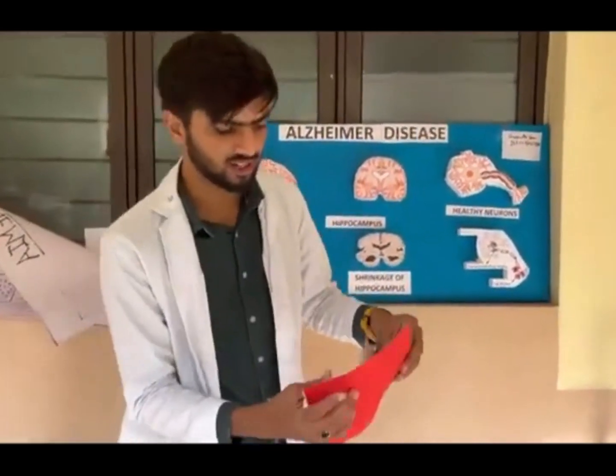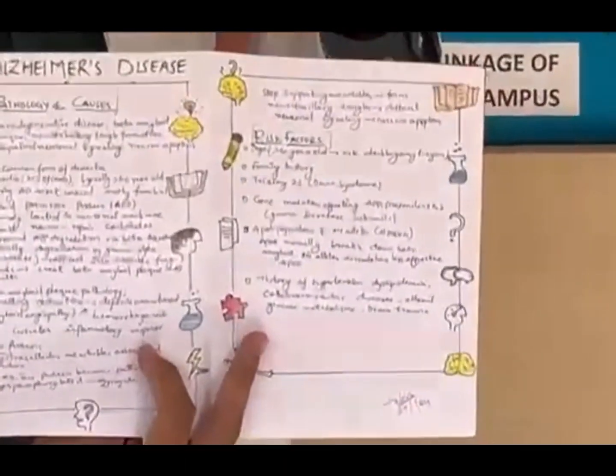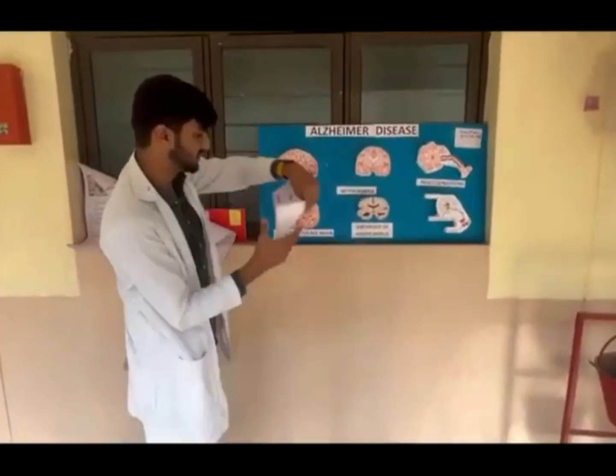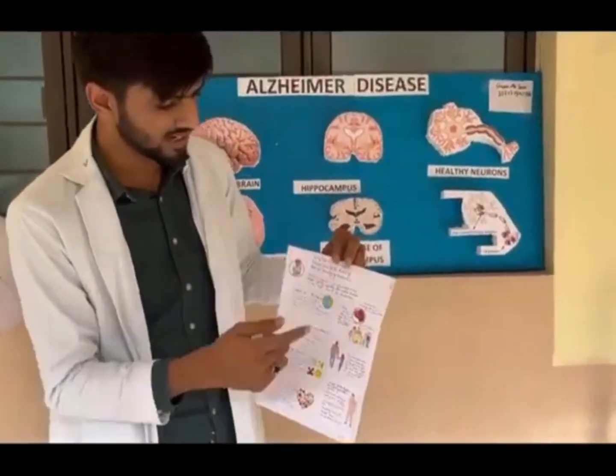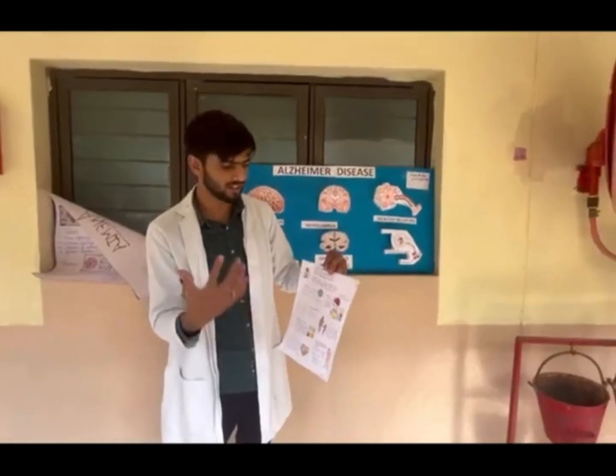Now this is a flashcard. This flashcard is about all that I explained, the pathology and causes along with the risk factors. And this is the pamphlet. It shows the early signs of Alzheimer and also how to reduce the risk of developing Alzheimer's.